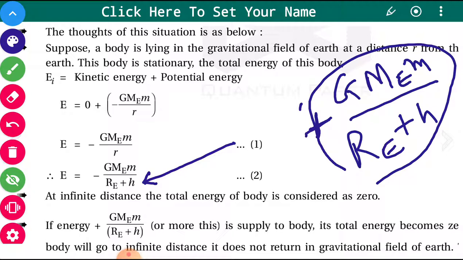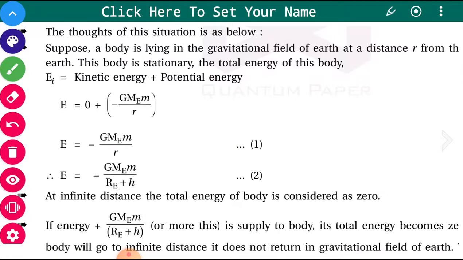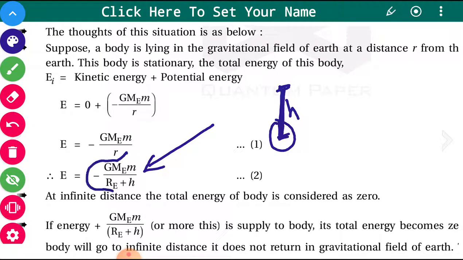then what will happen? If the external energy is this much and its binding energy is minus G Me m upon R_e plus h, then the energy of the object at height h is minus G Me m upon R_e plus h. So the object is at height h. Say for example, this is height h, and the radius of the earth is R_e. So the total distance from the center of the earth is R_e plus h. At R_e plus h distance, the potential energy is negative, that is binding energy, and that is minus G Me m upon R_e plus h.